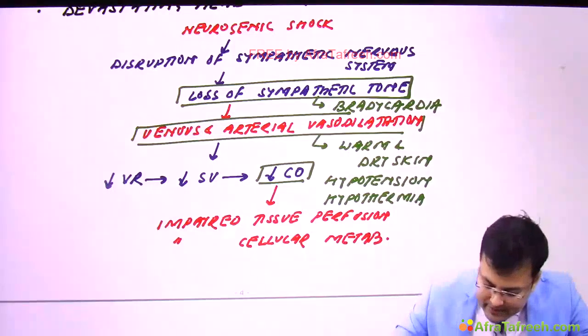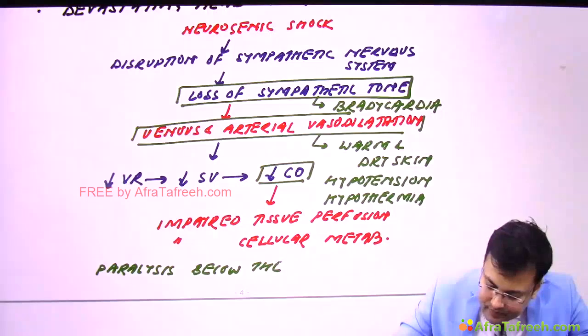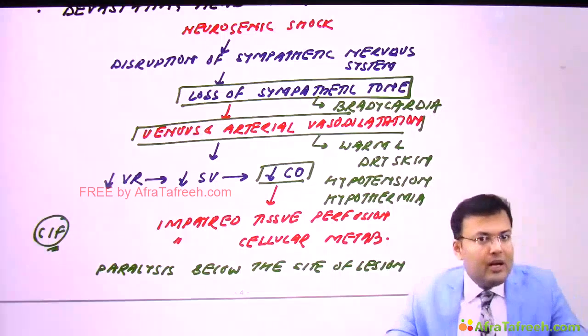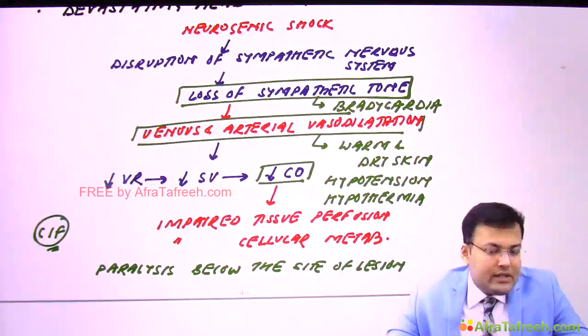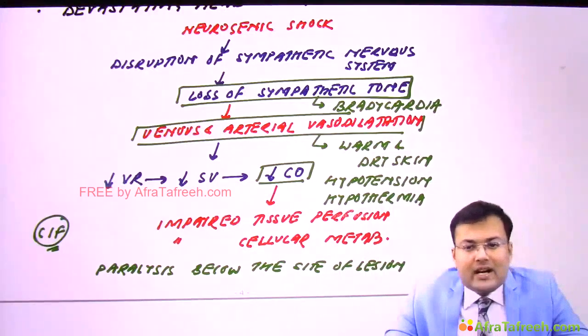So another manifestation that these patients might have is paralysis below the site of lesion. Clear? So what are the clinical manifestations of neurogenic shock? Paralysis below the site of lesion in cases of trauma or injury. There is bradycardia, warm and dry skin, hypotension, hypothermia.